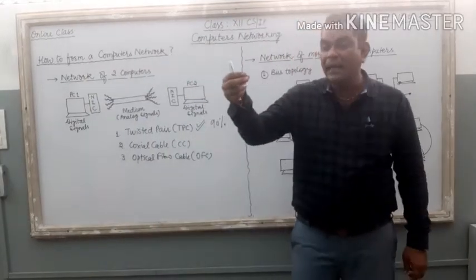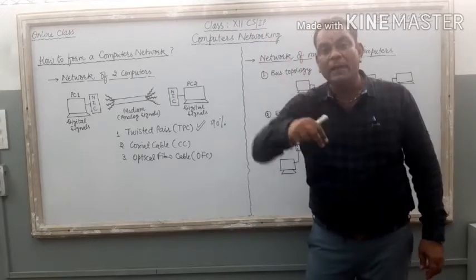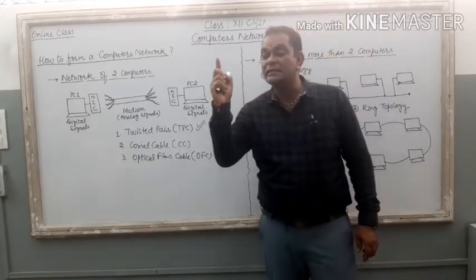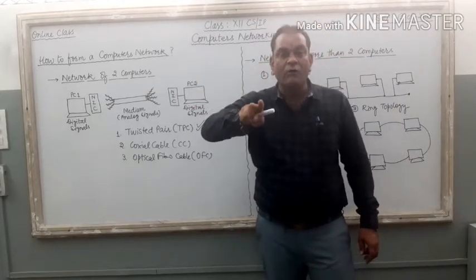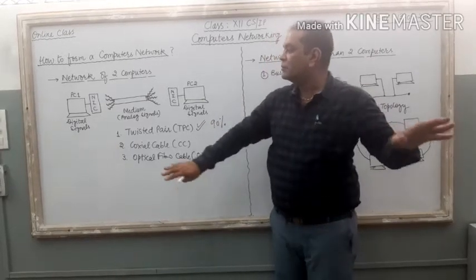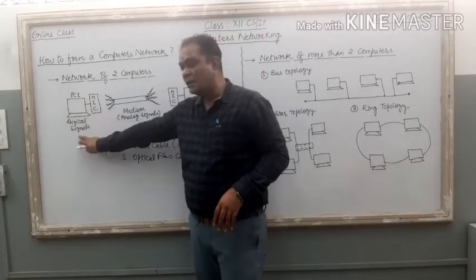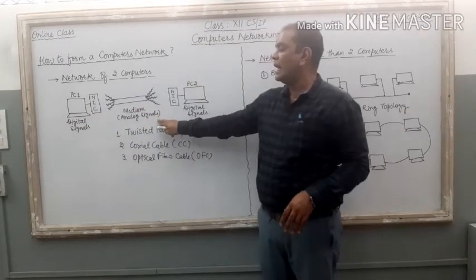If you supply a digital signal in an analog wire or analog medium, you have to convert the digital signal into an analog one, and then the analog signal is carried. Suppose, just see in the diagram. Here it is. Computer works on digital signal, wire works on analog signal.